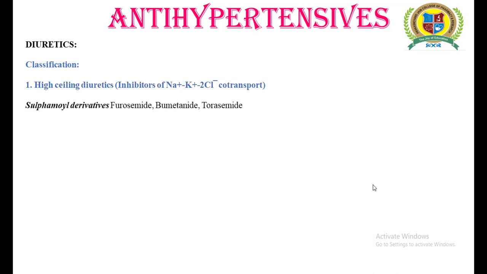They have two subcategories: sulfamyl derivatives. The examples include furosemide, bumetanide and torasemide, while the other category includes phenoxyacetic acid derivatives. An example is ethacrynic acid. Among these, furosemide is widely used in the market, while ethacrynic acid is seldom used.